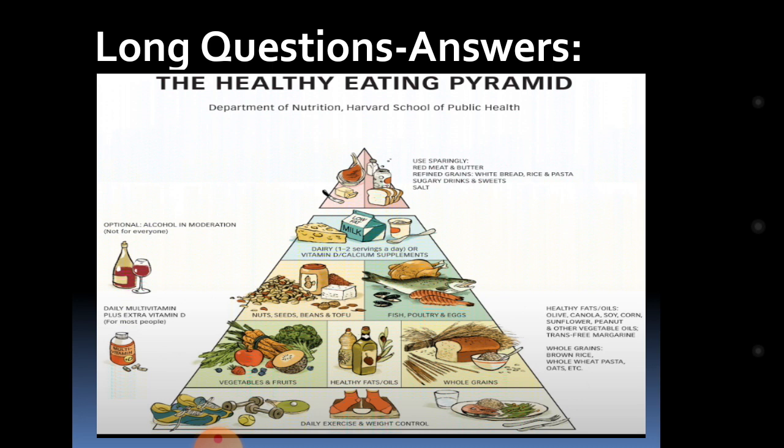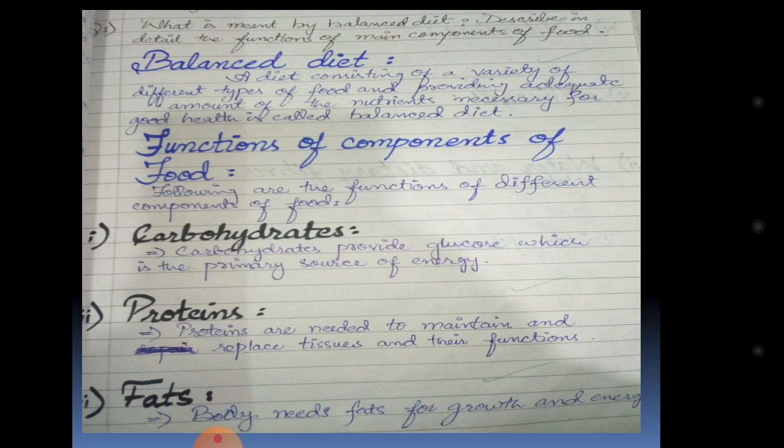If we do not take a proper balanced diet, our body swells up or deposits different types of fats and causes different types of diseases. The balanced diet is a proper diet which consists of a variety of types of food, providing proper nutrition to the body. That is called a balanced diet.